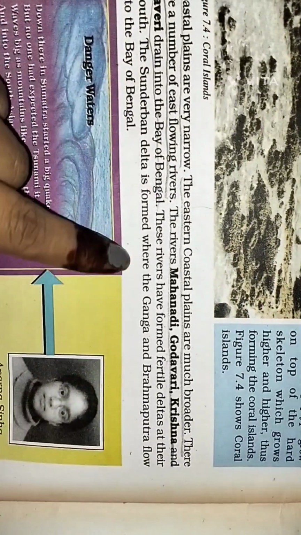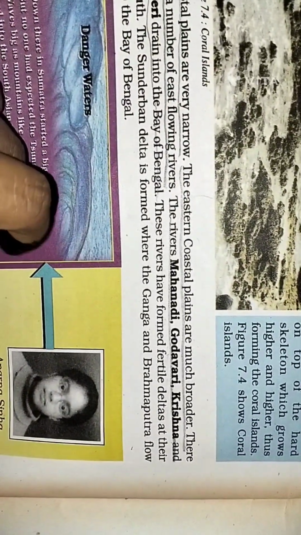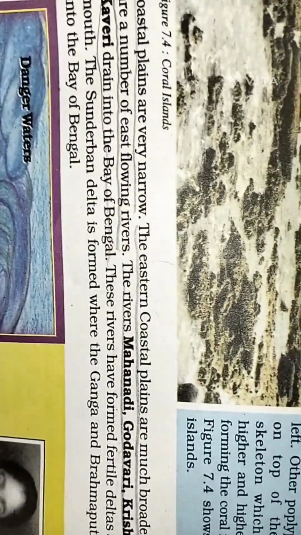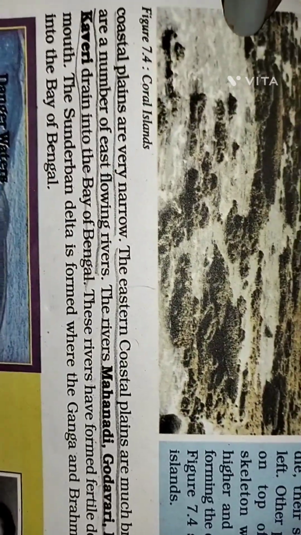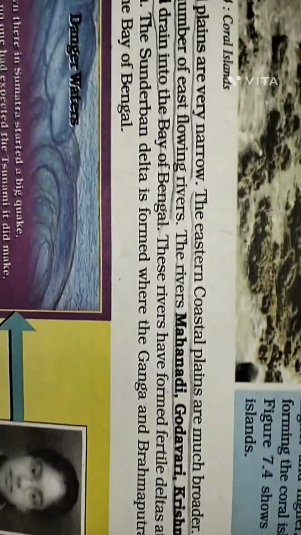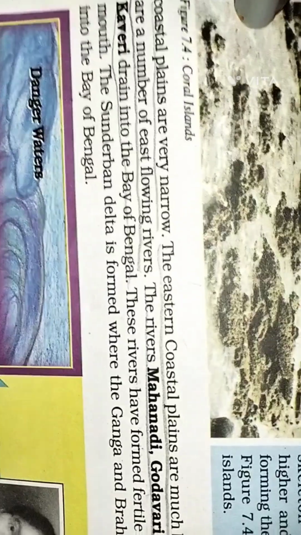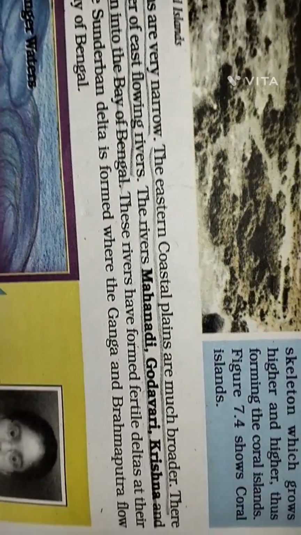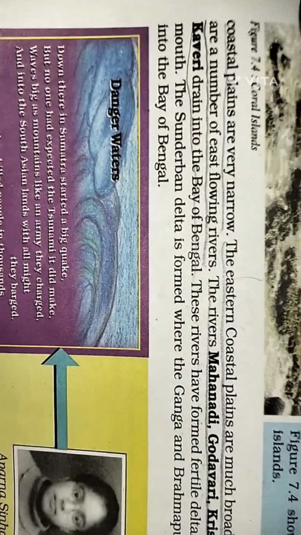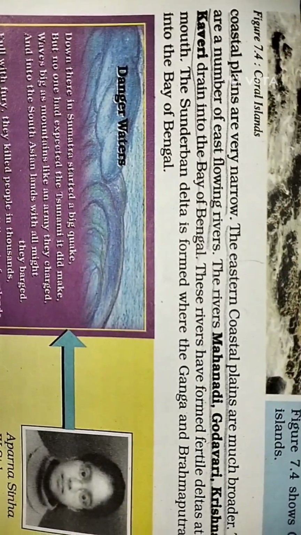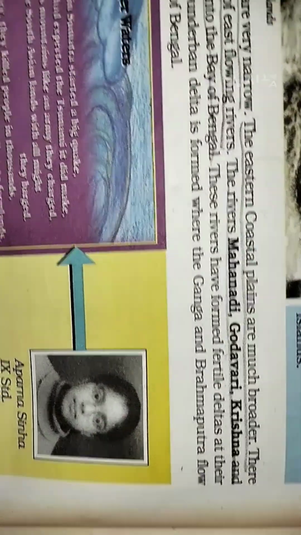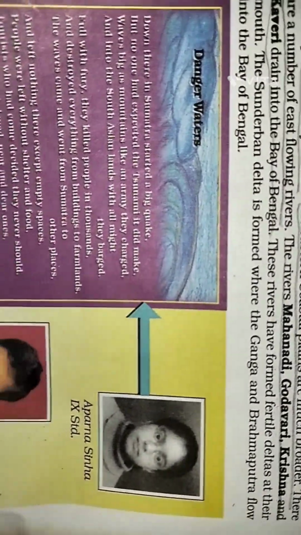Coastal plains are narrow. The eastern coastal plains are much broader. There are a number of east flowing rivers. The rivers Mahanadi, Godavari, Krishna and Kaveri drain into the Bay of Bengal. These rivers have formed fertile deltas at their mouth. The Sundarban Delta is formed where the Ganga and Brahmaputra flow into the Bay of Bengal.